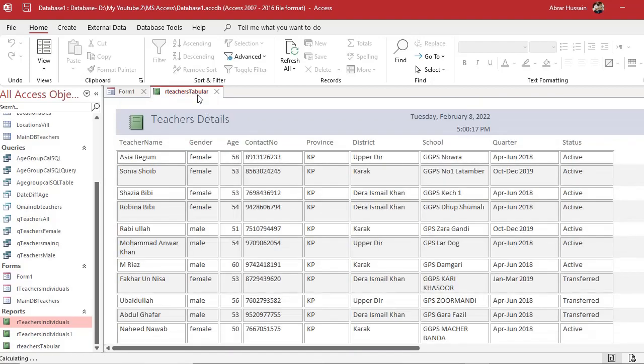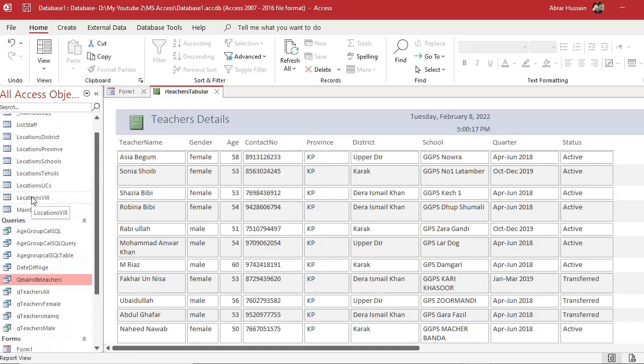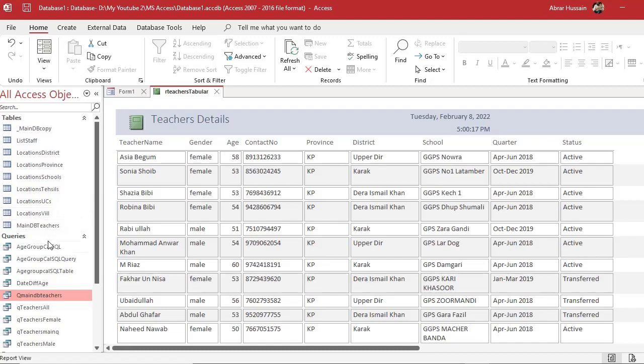If you have developed the form and the report on this same query, it's very important in Access that you develop one query and all these searches should be applied to it. If you then need another type of query, you can develop another one. But all these should be based on this. The reports and the forms should be developed based on the queries. And if you need a data entry form, then that should be developed based on the table.